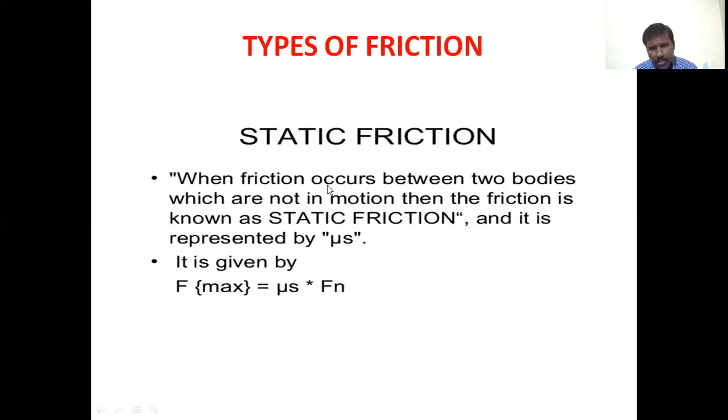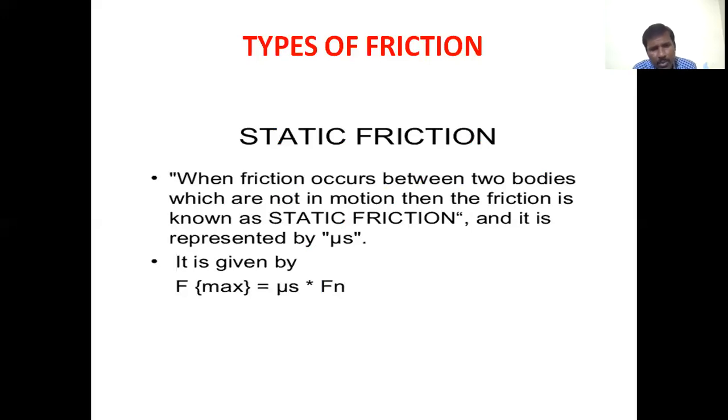What is static friction? Static means what? Rest. When two bodies are placed at rest, with the surfaces of the two bodies in contact, the friction that arises between these two surfaces is called static friction.